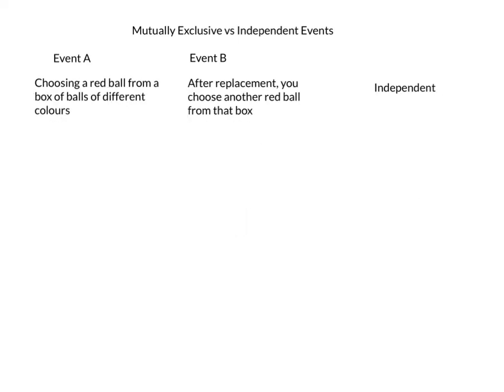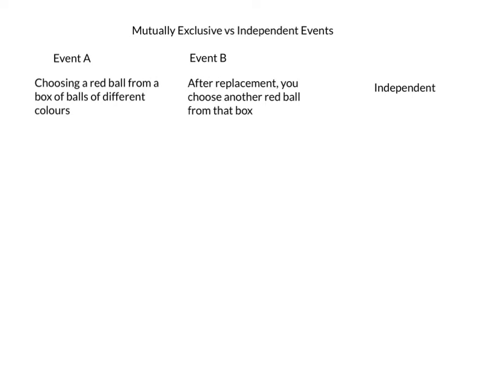Now let's say I have a box of balls, and each ball is of a different color. Event A is I'm randomly choosing a ball from the box, and it's a red ball.